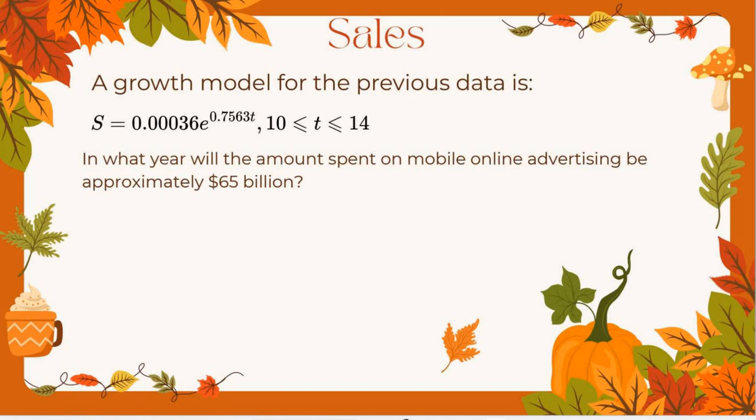So the two key things that we want to pull out when we're looking at an application problem are, what do they give us and what are they asking for? So notice here, they give us $65 billion. So that's a given. And then what they're asking us for is the year. Yes, no, maybe. The next thing is, we need to turn what those words mean into what our problem says. So which one of our variables represents that 65 billion? S. So this is going to be our S. And then which one of our variables represents the year? T.